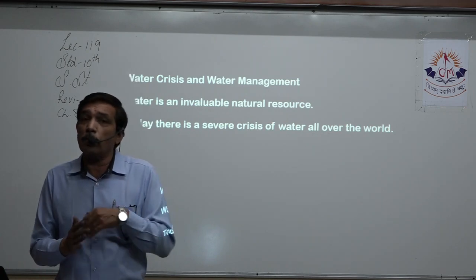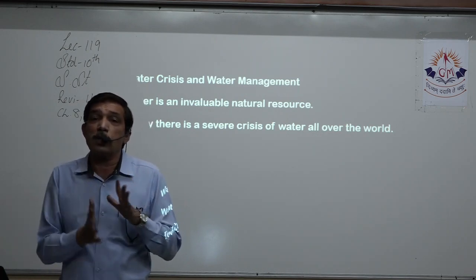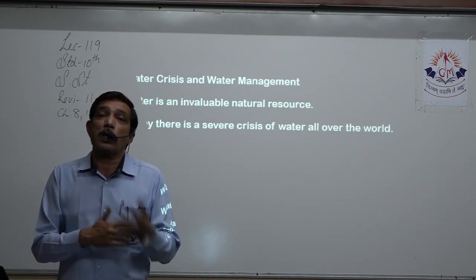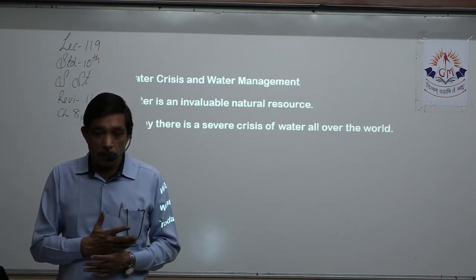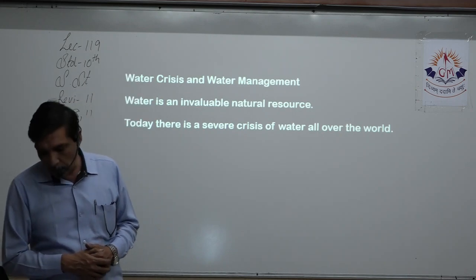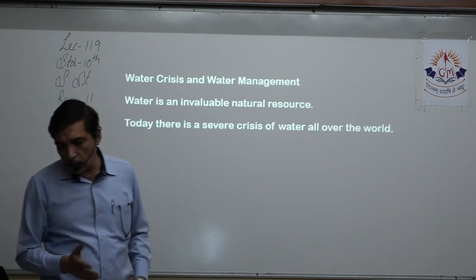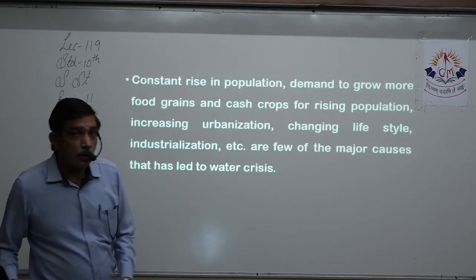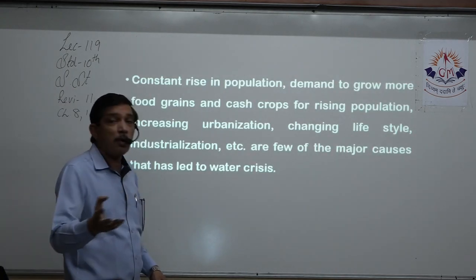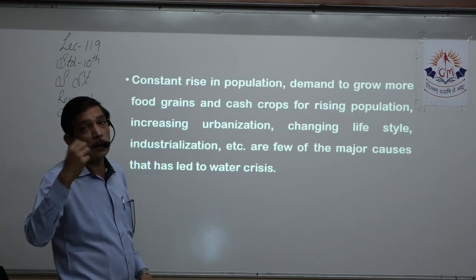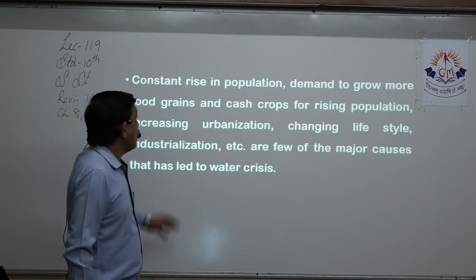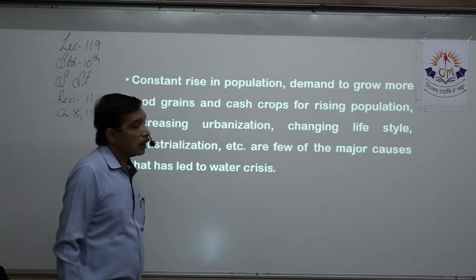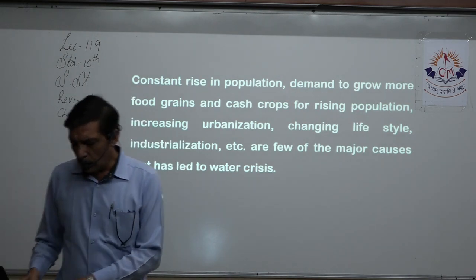We do not have to give solutions, but under different circumstances, situations, what are the different ways in which water crisis is found, or it rises: constant rise in population, demand to grow more food grains, the more water is used, so the more water you use, that creates crisis. Rising population, increasing urbanization, change in lifestyle, industrialization, these are a few of the major ones, right?